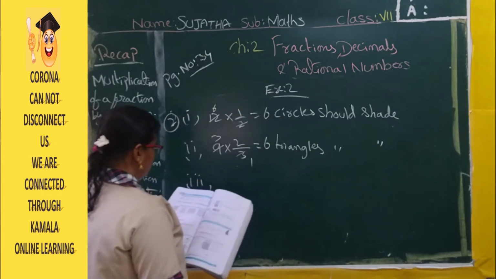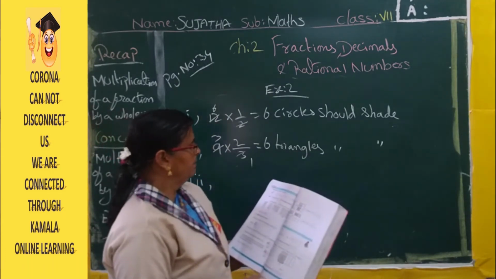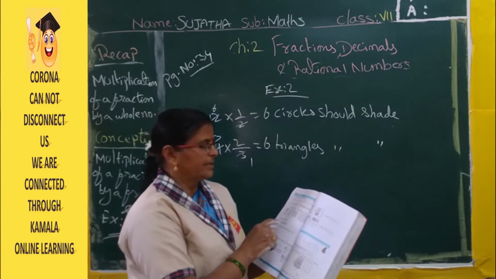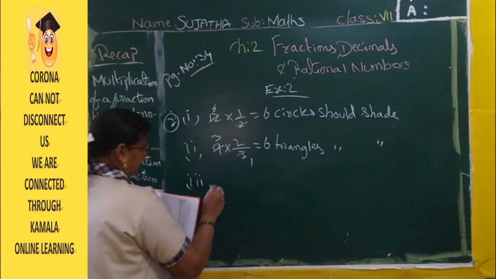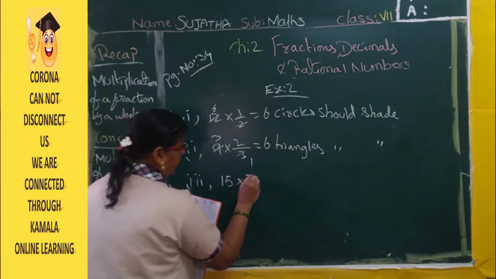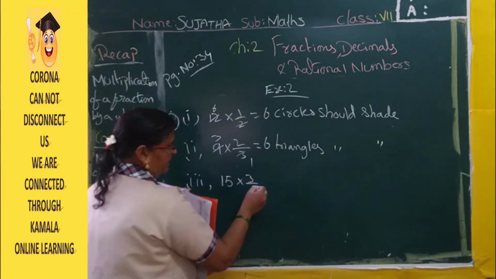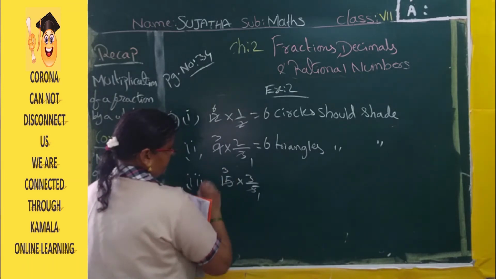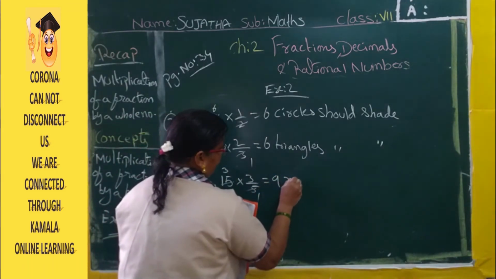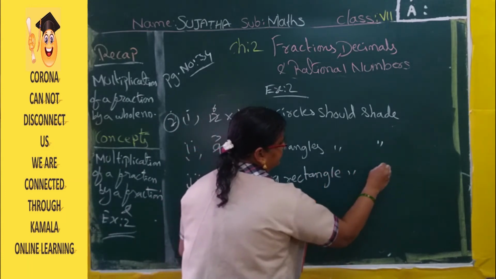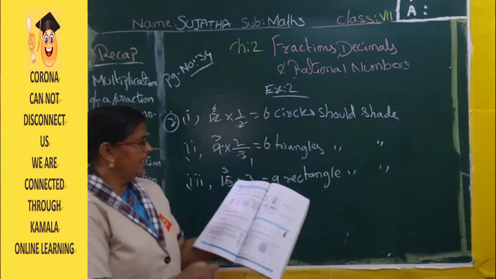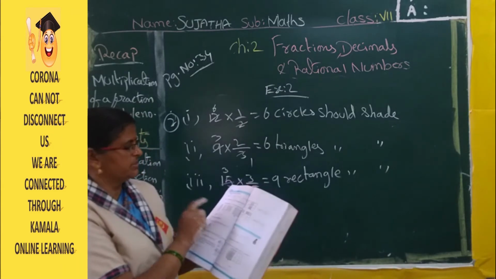Now, third bit. How many rectangles are there in that box? 5, 10, 15. 15 rectangles are there. So 15 into 3 by 5. 5 ones are 5, 5 threes are 15, 3 threes are 9 rectangles. So how many rectangles do you have to shade? 9 rectangles you have to shade.